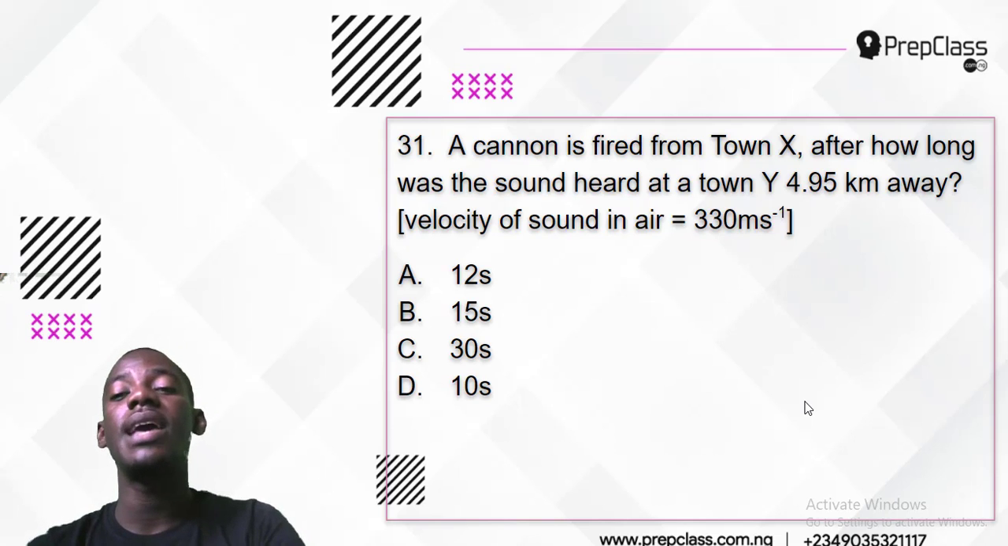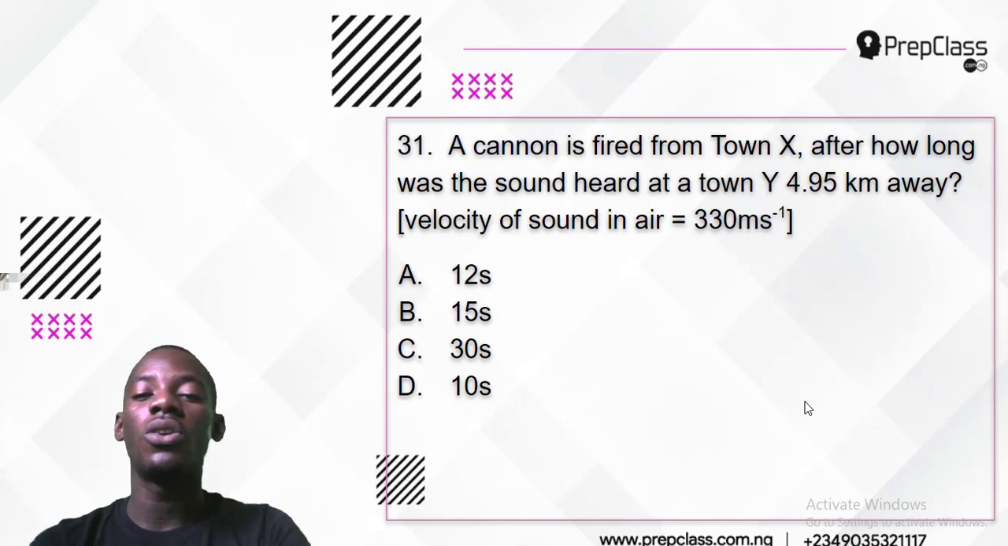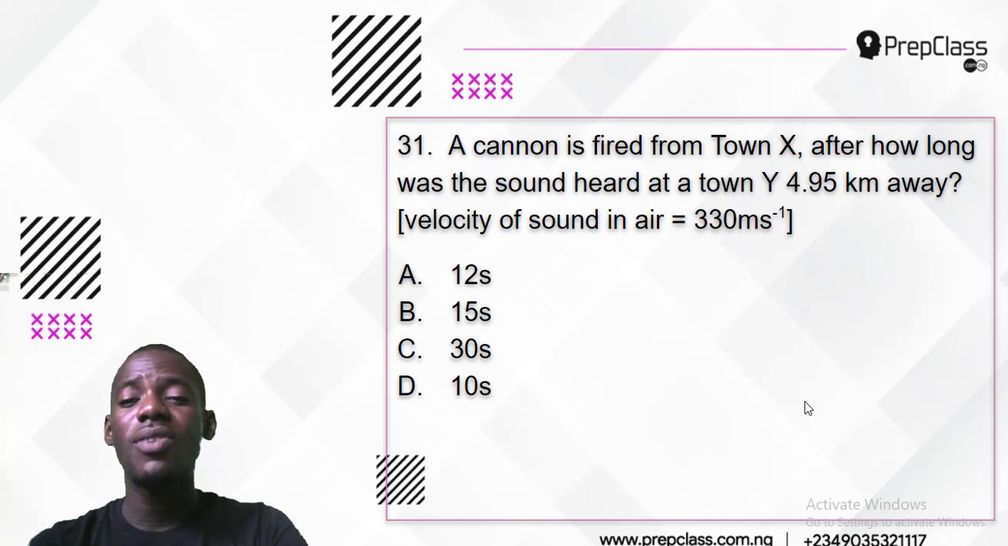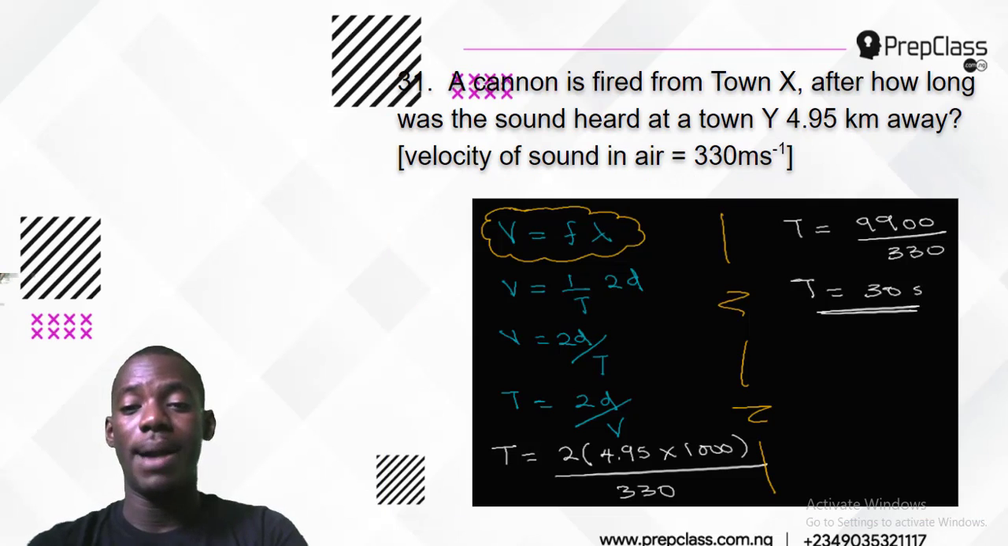Now, this is simply a question on speed and distance. Whenever you hear the word sound speed, there's a formula to use, and that formula is very critical. Sound is a kind of wave, and sound speed is given by the formula v equals f lambda. But in this question, we don't have frequency and we don't have lambda, so we have to adjust the formula a little.